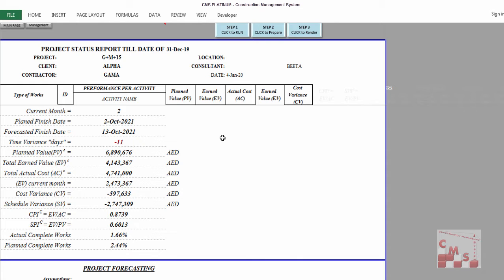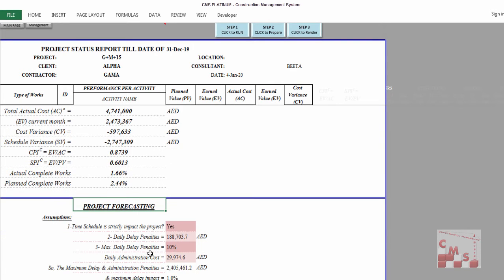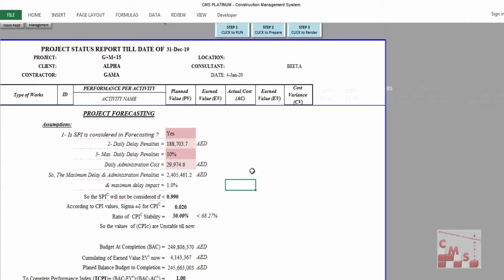Till completion. In the last lecture we presented how CMS will give you the full report and your performance status for your project and for each activity. Now let's see how CMS will make a project forecast for you. CMS here proposes some assumptions.